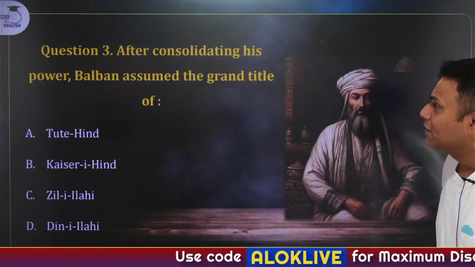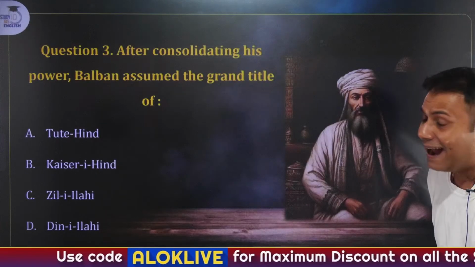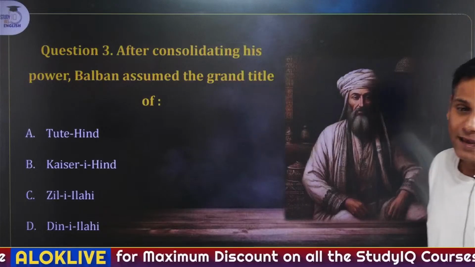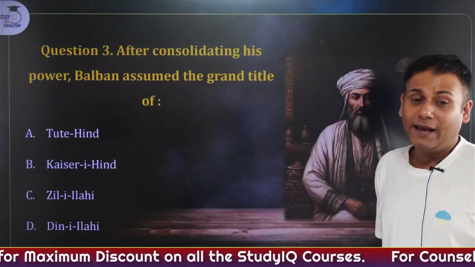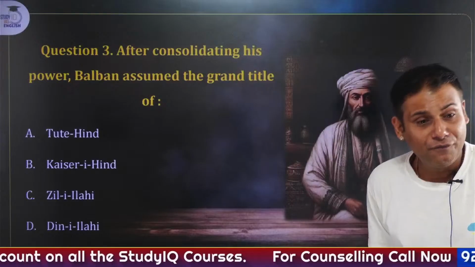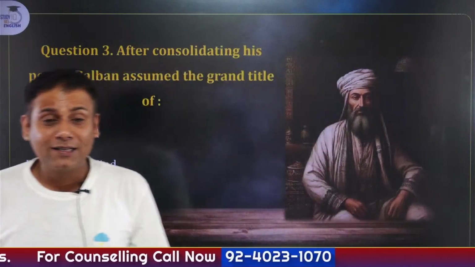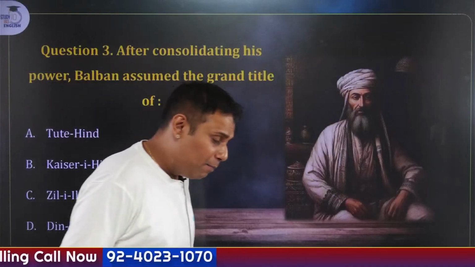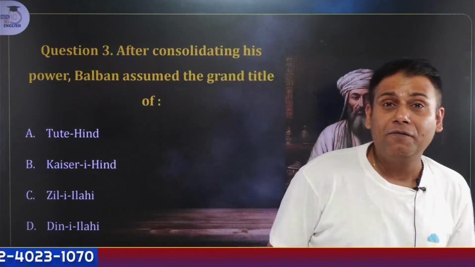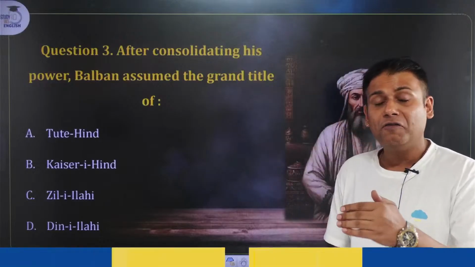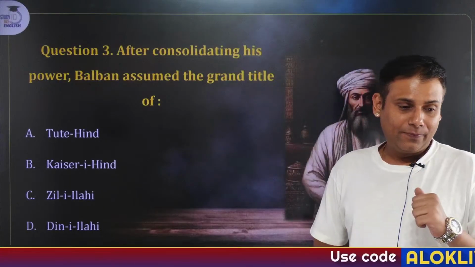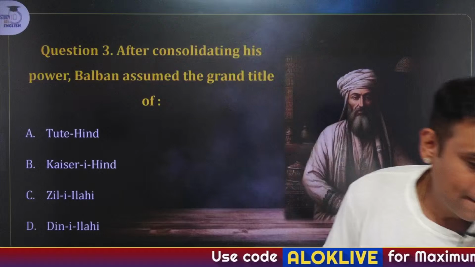After consolidating his power, Balban assumed the grand title of, Tutiye Hind, Kaisare Hind, Zile-Illahi, Dine-Illahi. If you remember Balban, we had studied in quite depth and detail. Balban is also known for his policy of blood and iron. Yes, fast guys.